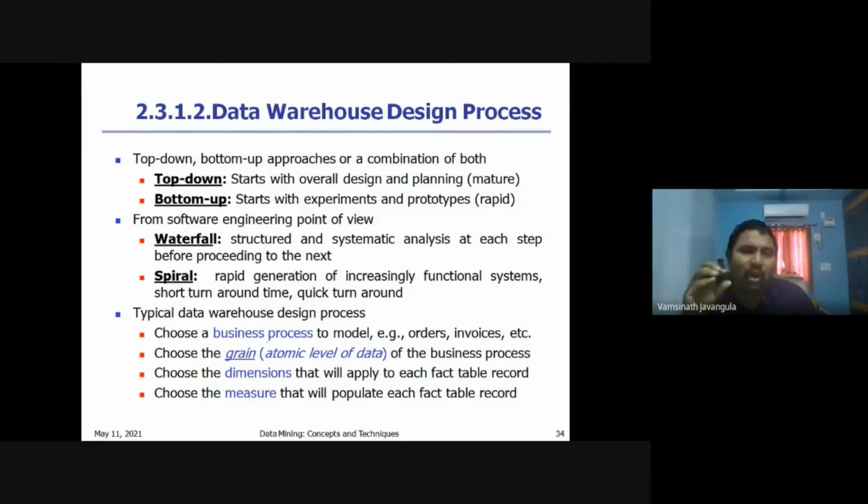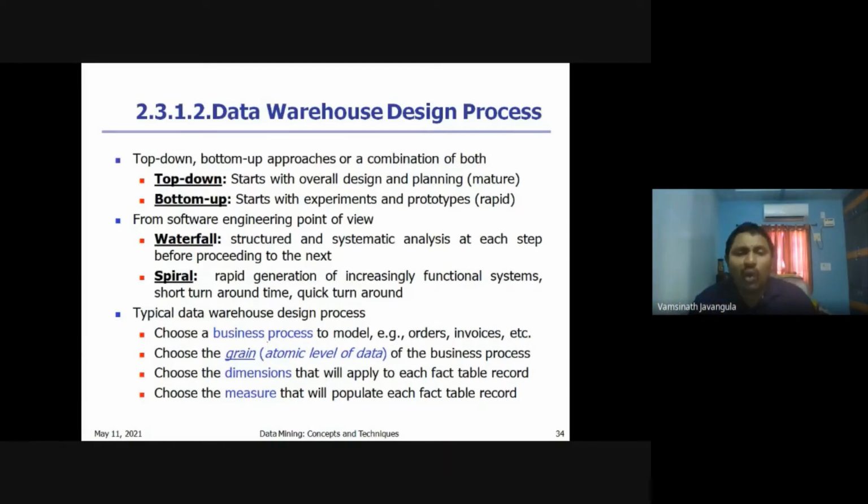For building the data warehouse, we can also follow software engineering methodologies like the waterfall model or the spiral model. In the waterfall model, it is step by step. We have certain steps, and by following the steps, we are going to design a structure. The spiral model builds up very fast, so that whenever we have any problems with the model, the turnaround time is very quick. That's why the model can be built very fast.